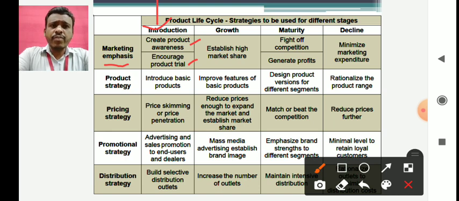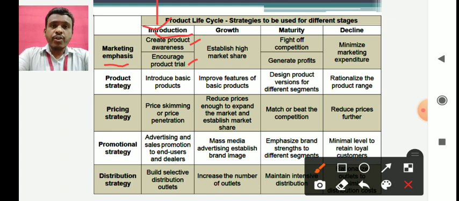Remember, we are talking about the introduction phase, that is, new products being launched just now into the market. Whenever new products or new brands are launched, you see that companies resort to huge advertisement.